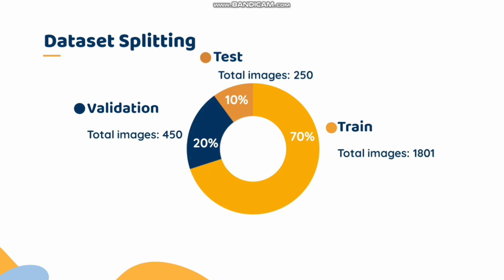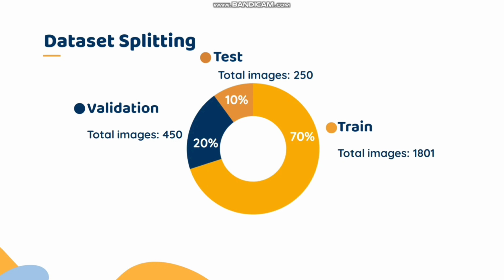Its percentage is 10%. The train and validation percentages aren't completely accurate because the number of CT scans for each patient wasn't the same. For example, patient A has 33 CT scans but patient B has 26 CT scans, so an even distribution wasn't possible. We also ensured there was no overlapping.